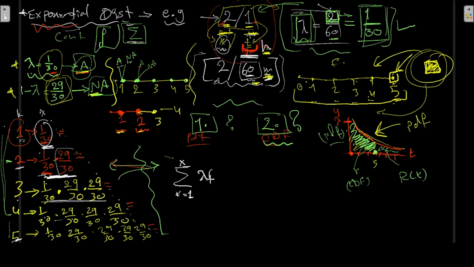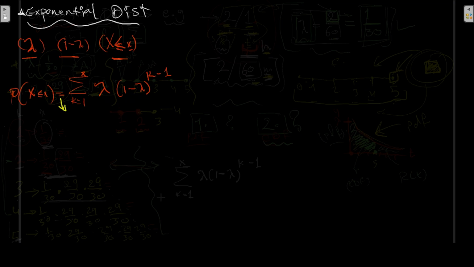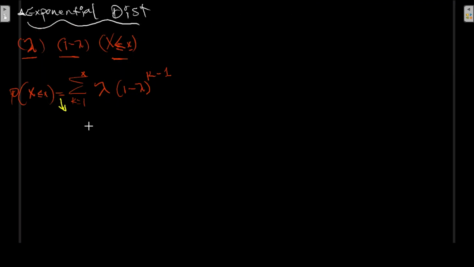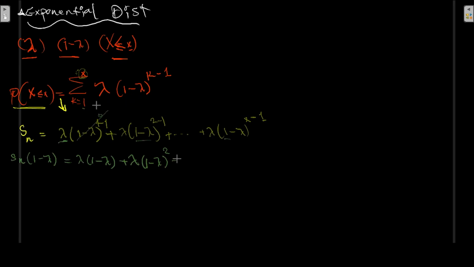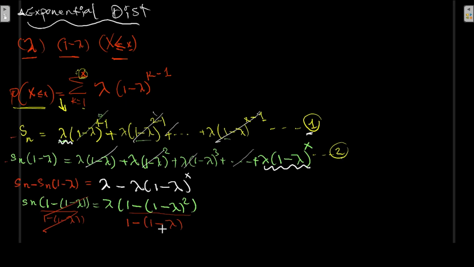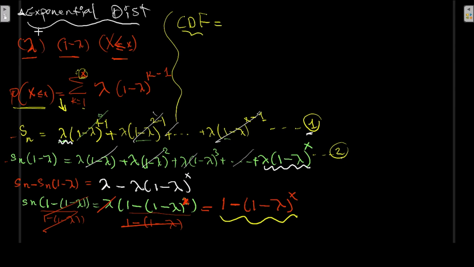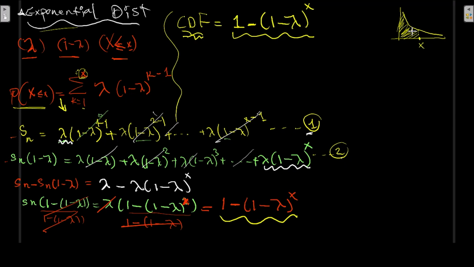That is lambda multiplied by 1 minus lambda to the power of k minus 1. Well, I'm going to use some skills of algebra. I will call this entire left side S of n, for example, for now, which is equal to the cumulative distribution function of this exponential distribution. It turns out to be actually nothing but 1 minus lambda power of x. Capture this area under the curve here.